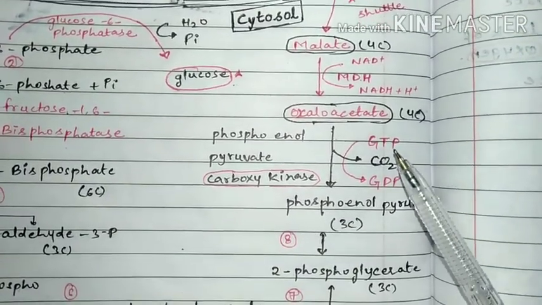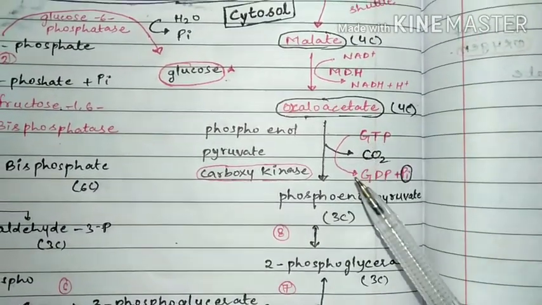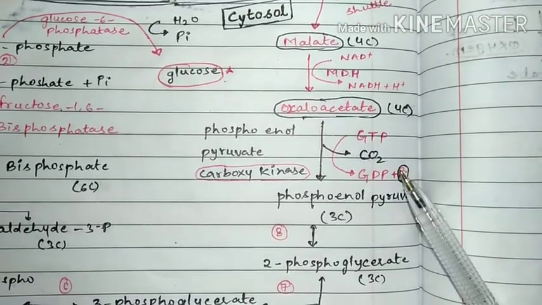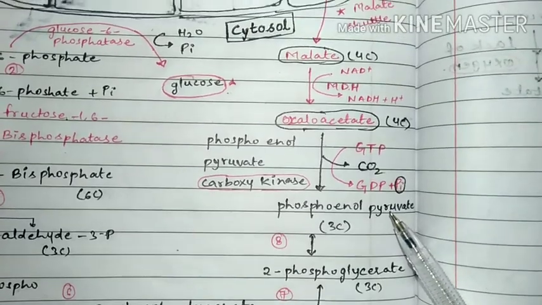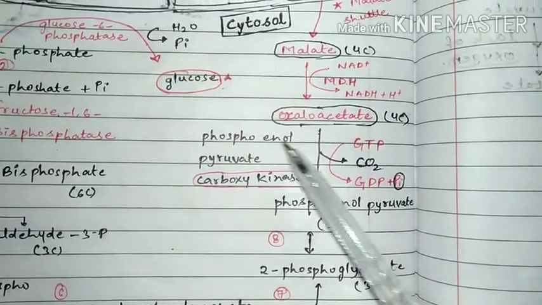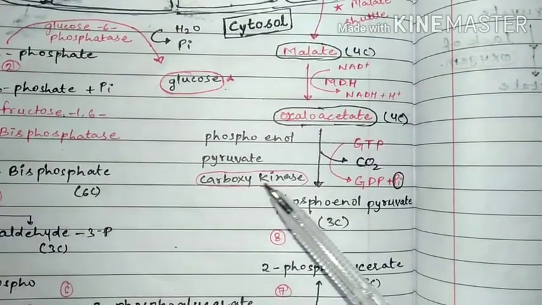And apart from that, for this reaction, GDP would convert into GDP and one phosphate group. That phosphate group combines with the oxaloacetate and forms the phosphoenol pyruvate. For this reaction, a specific enzyme is required, that is phosphoenol pyruvate carboxykinase, because this is the product.